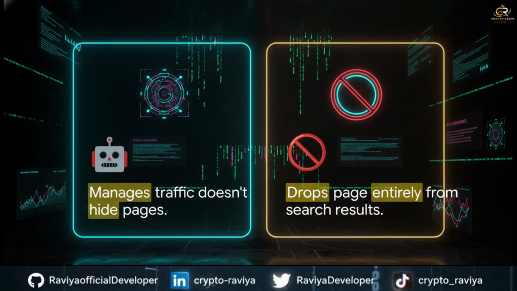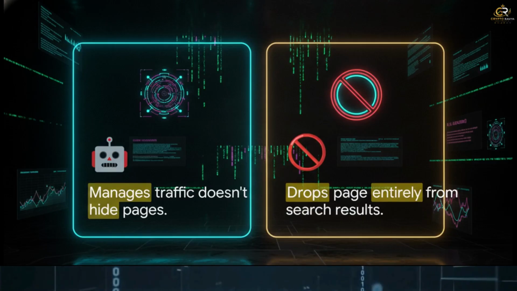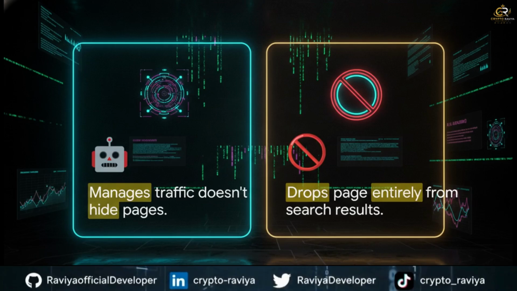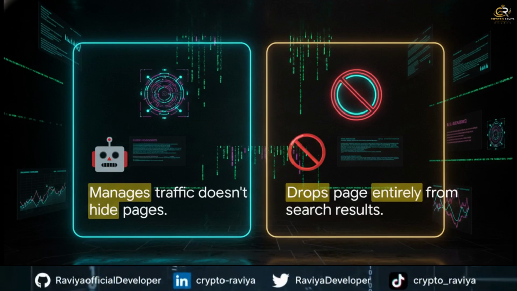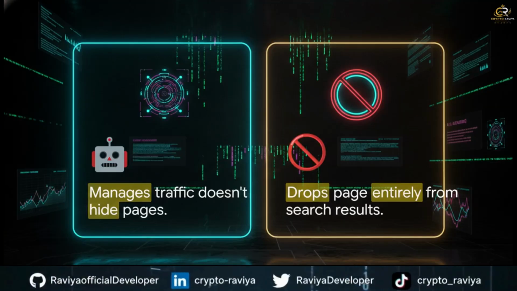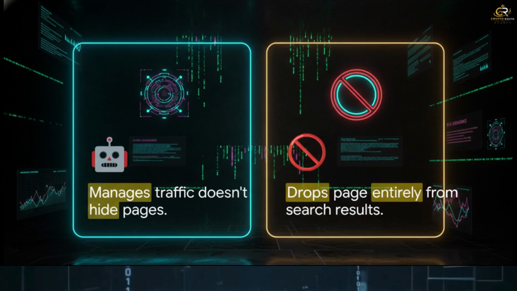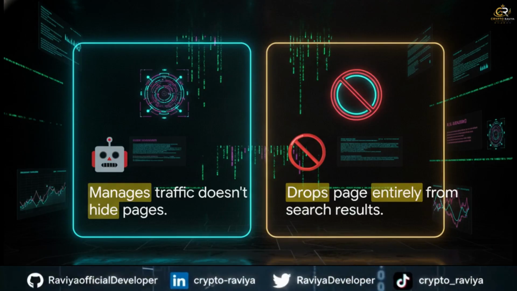And most importantly, it does not inherently hide pages from search results if they are linked somewhere else on the web. No index, on the other hand, is an absolute blocking rule. It drops the page entirely from Google search results, period, regardless of external links. So, the crucial point you have to take away here is that robots.txt is basically a traffic cop. It is absolutely not a security tool for hiding sensitive data.